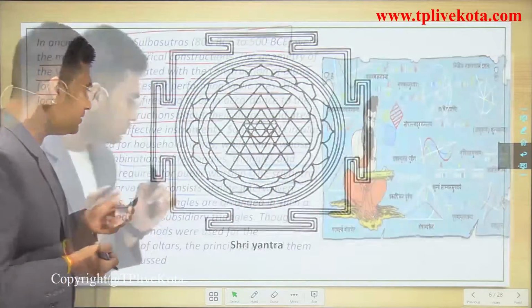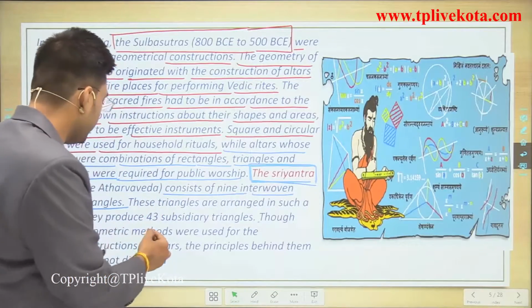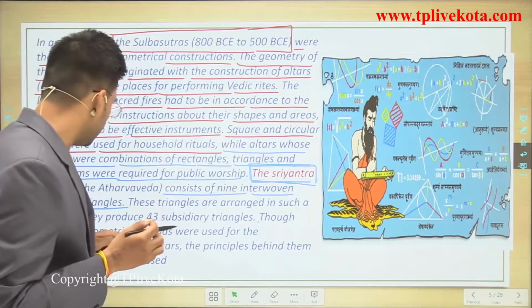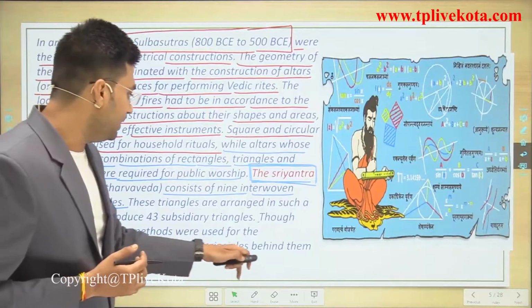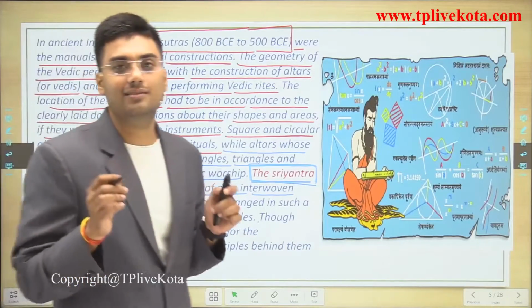Accurate geometrical methods were used for the construction of these altars or the Sri Yantra, but the principles behind them were not discussed.